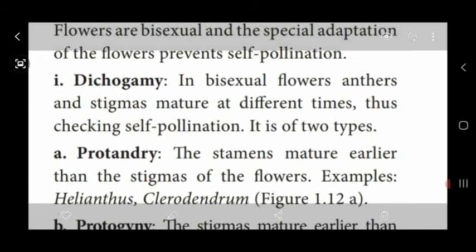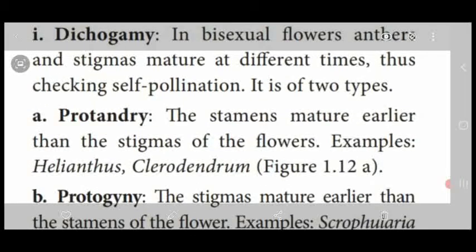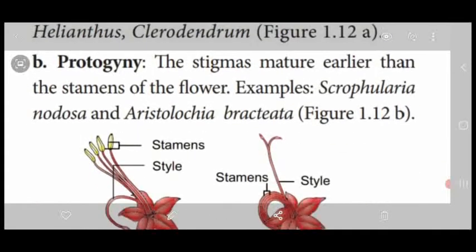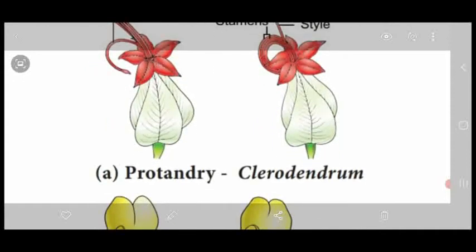So monocliny, the bisexual flowers of plants which show the dichogamy type of cross-pollination, is divided into two mechanisms. One is protandry and one is protogyny. Dear students, this is protandry. Example, Clerodendrum.